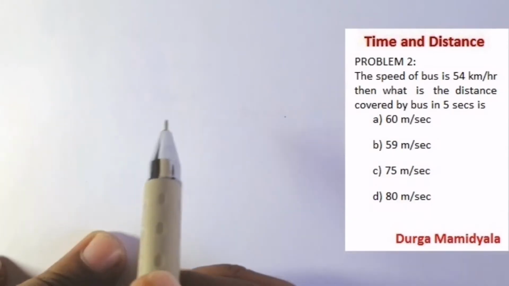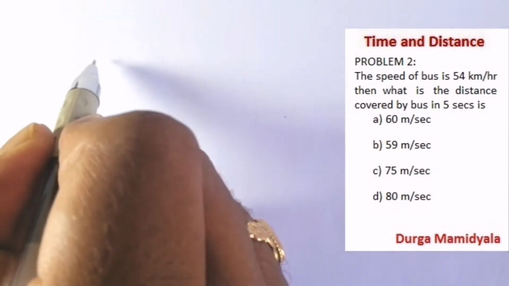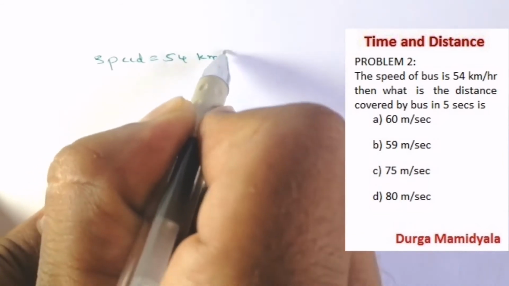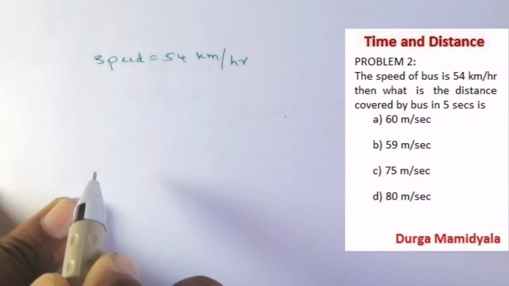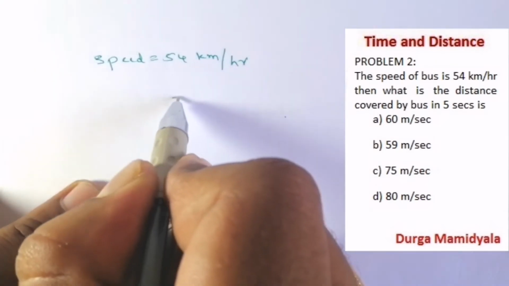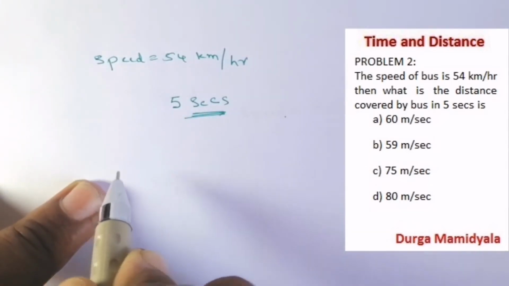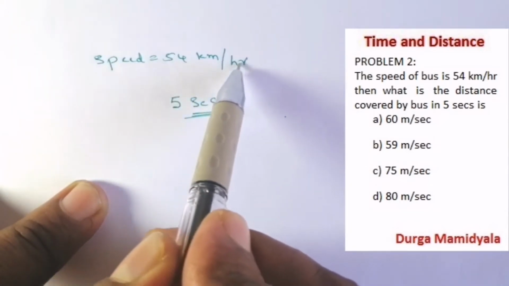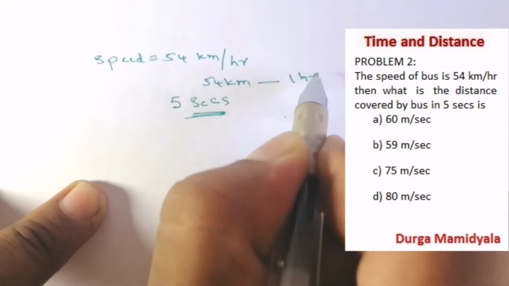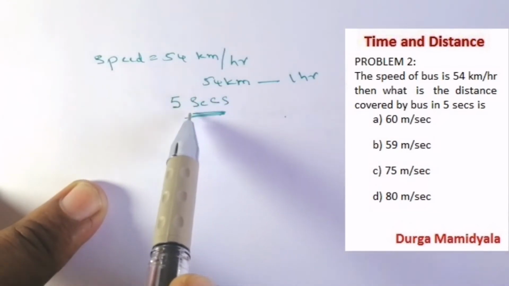Our next problem is, the speed of a bus is 54 kilometers per hour. What is asked? The distance covered by the bus in 5 seconds. Remember, 54 kilometers per hour means it covers 54 kilometers in 1 hour, right? But they have asked in seconds.